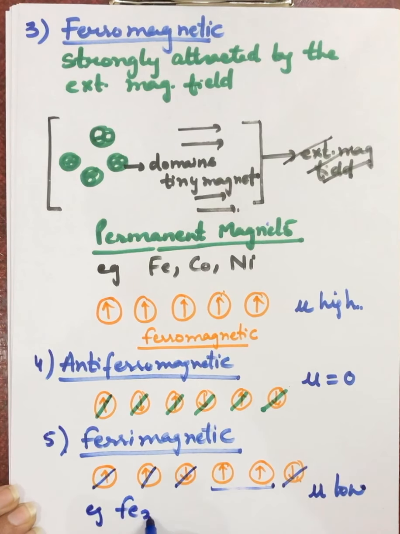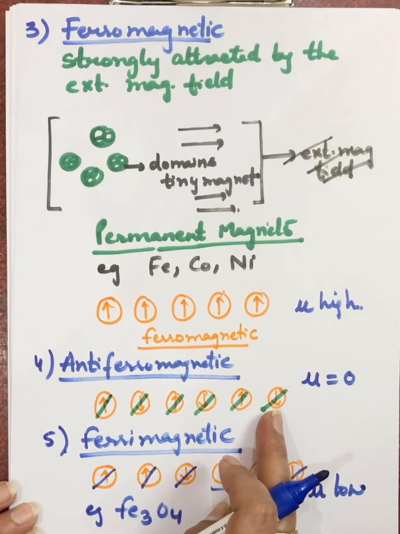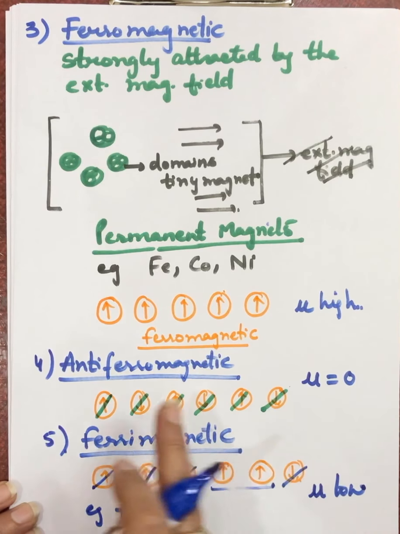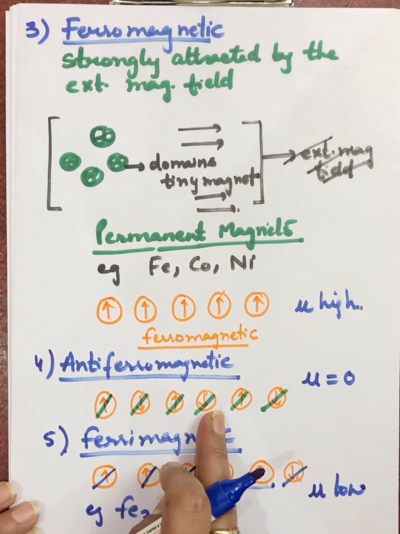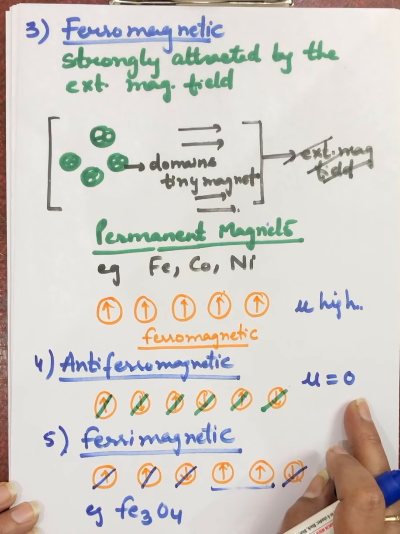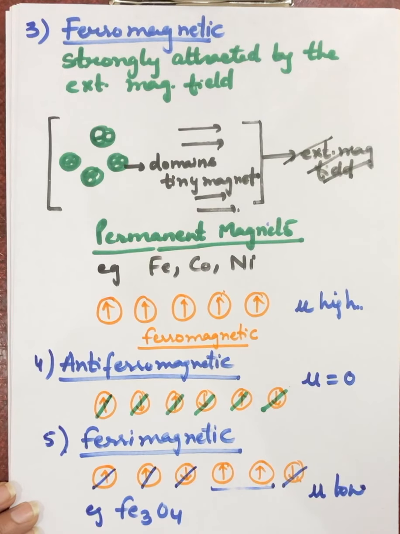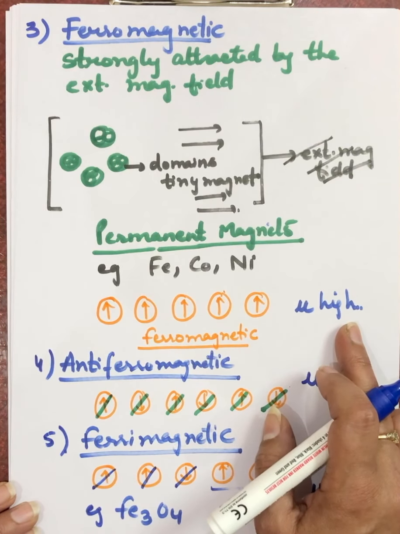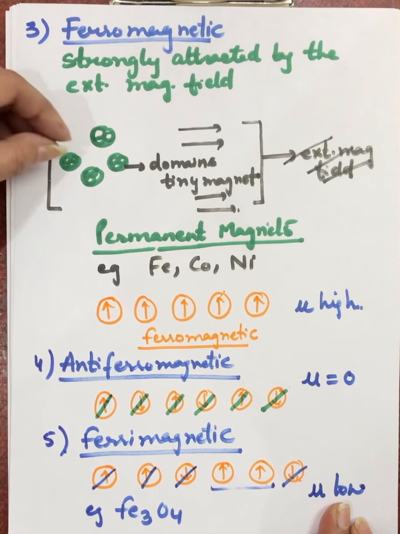An example is Fe3O4. So here also there are a large number of unpaired electrons, but the electrons are arranged unequally in the parallel and anti-parallel directions. In the anti-ferromagnetic case, they all cancel out the magnetic moment of each other, and the net result is 0 magnetic moment value. And in ferromagnetic, the electrons of the domains are arranged all towards one side. So all are contributing towards the magnetic moment value, and hence we get a large magnetic moment value. So remember, in ferromagnetic, anti-ferromagnetic and ferrimagnetic, we are not taking the electrons in orbitals of atoms. We are taking domains here.